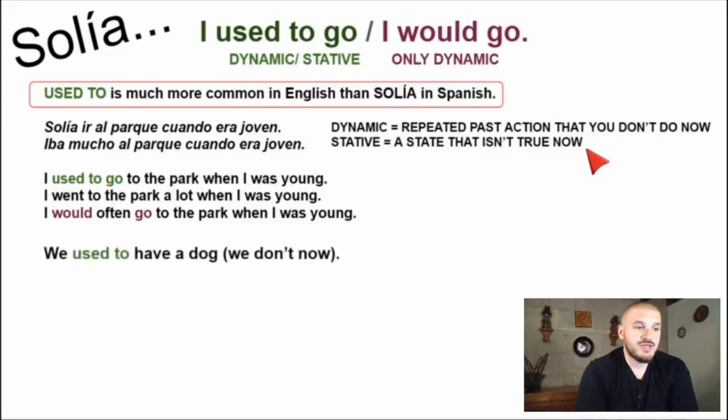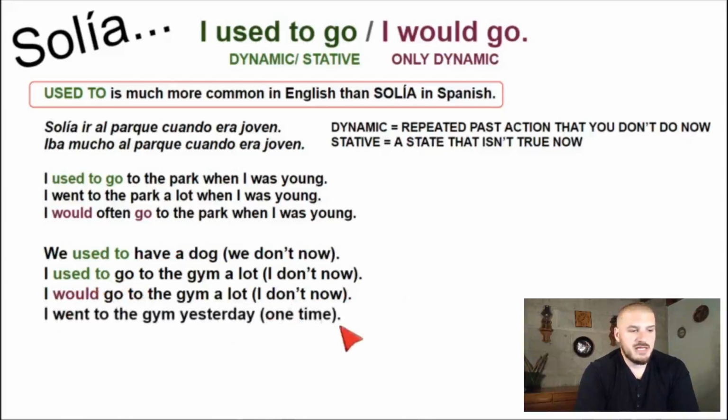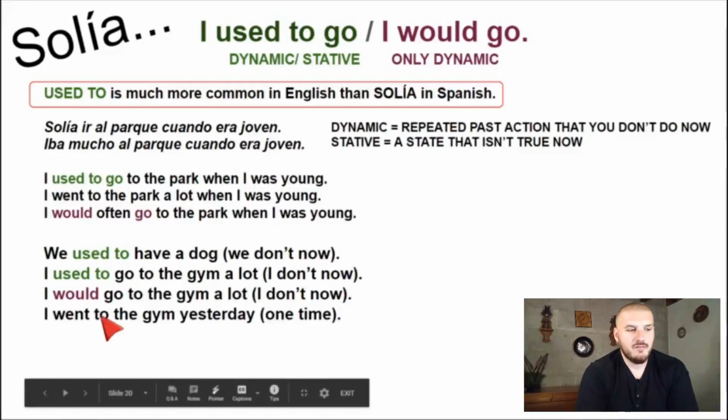For example, we used to have a dog. We don't now. I used to go to the gym a lot. I don't now. I would go to the gym a lot. I don't now. So when you say I used to, solía ir or iba mucho in English, basically this means that you don't do it now, okay? I went to the gym yesterday. It's just one time. No vayan a confundir.